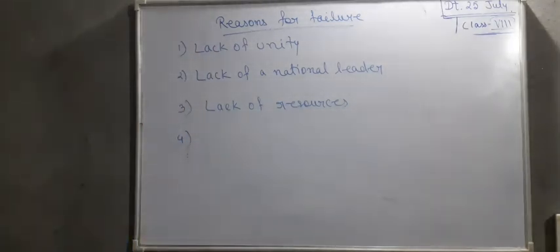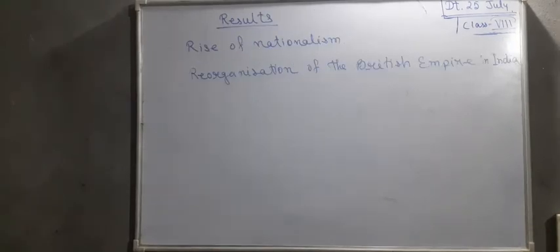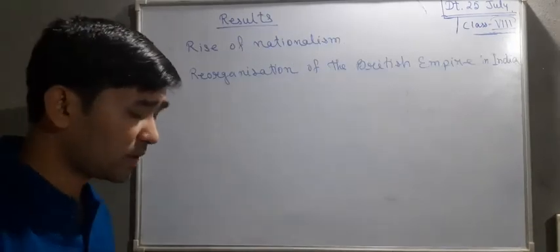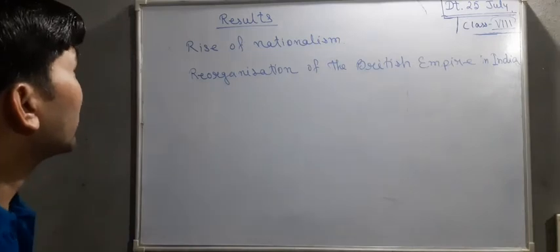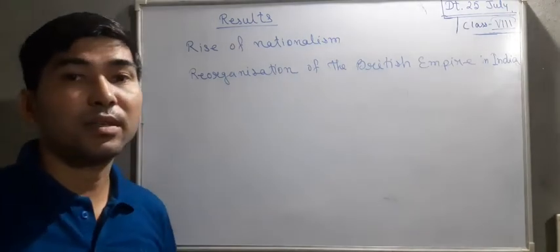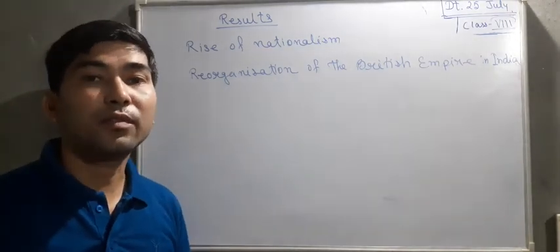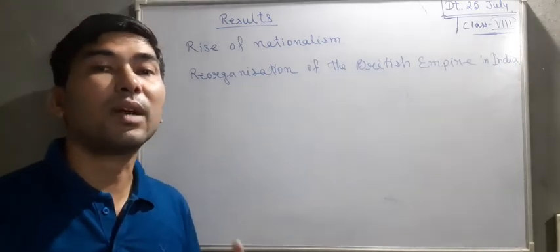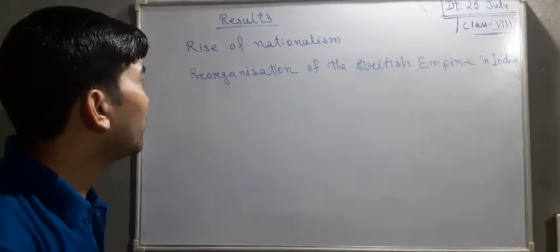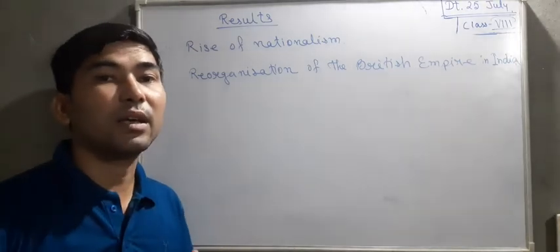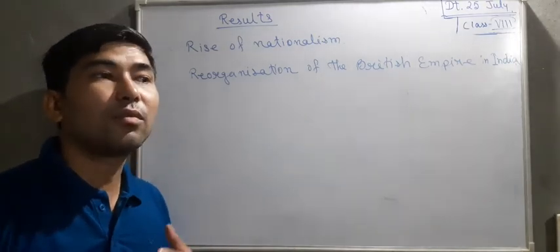Now let's talk about the results of the revolt. Now you can see the result. Number one is the rise of nationalism. Nationalism means love towards one's own country. It is a feeling, love towards one's own country.